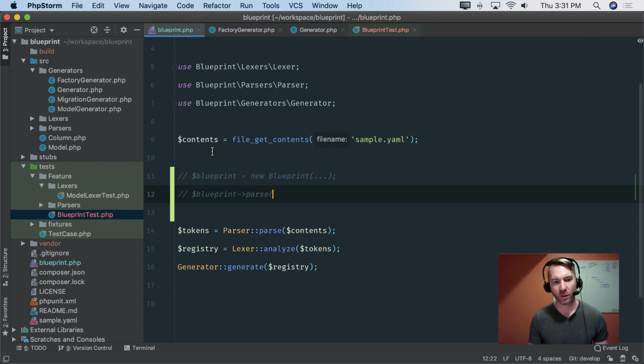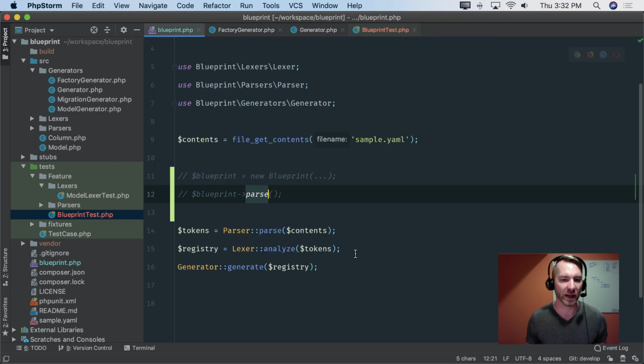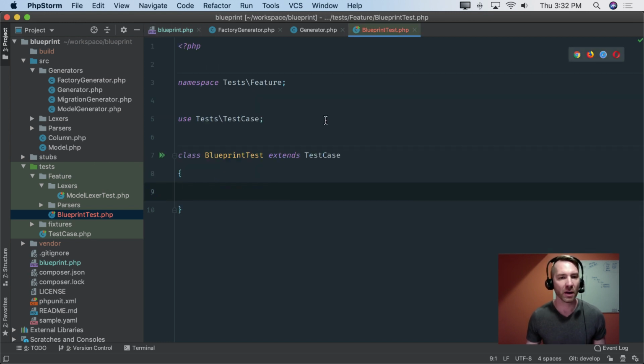I mean, blueprint should know what its parser is. It should know what its analyzer is. It should know which generators to run. So we'll see how this looks, but the goal is to put these things under blueprint because it's its responsibility in my mind. And I don't need 7 or 8 of these different classes. I'm just going to see what it looks like all under one. Some people might design that a little bit differently, but after spiking on this for a bit, it seemed that I only have some really simple methods and they could live under a blueprint file. So let's do that.